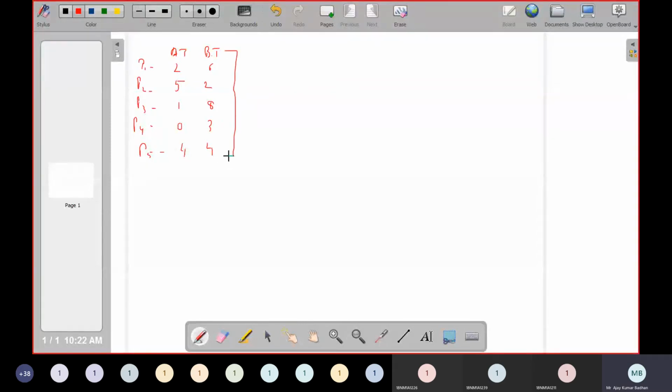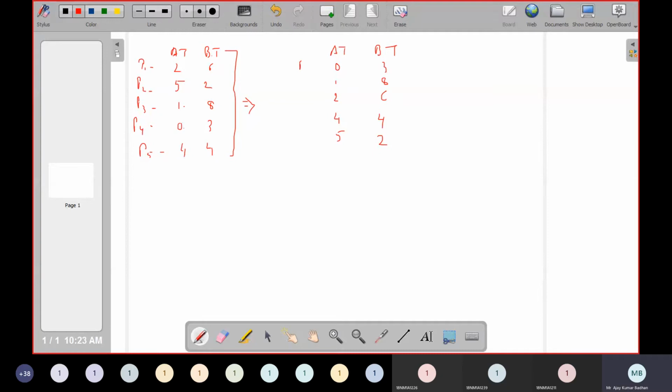So how to do this? The first step is to arrange the processes based upon your arrival time. The arrival times we have are 0, 1, 2, 4 and 5. Just write it up. Now based on this, write down the values. So 0 means 3, 1 means 8, 2 means 6, 4 means 4. What about 5? It is 2. Based on that, write down the process.